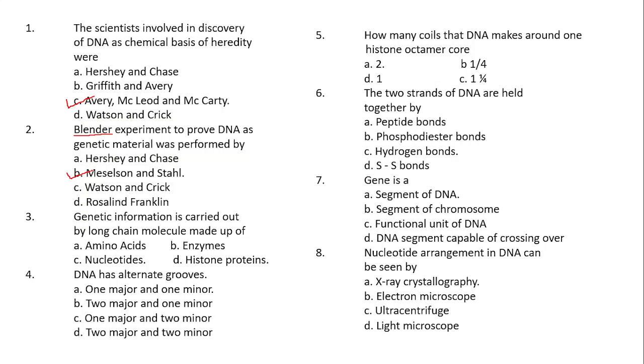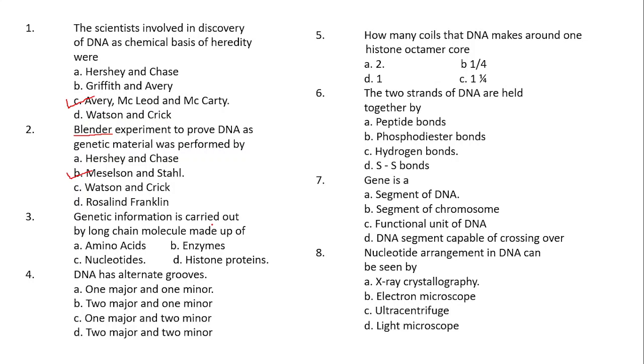What they have asked here is the carrier of genetic information, nothing but the genetic material. So the genetic material will be made up of dash. As you already know, genetic material may be DNA or RNA, and the building blocks of DNA and RNA are the nucleotides.